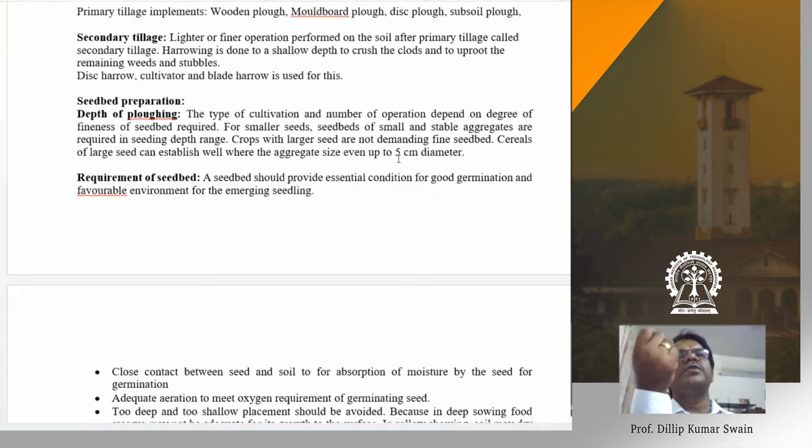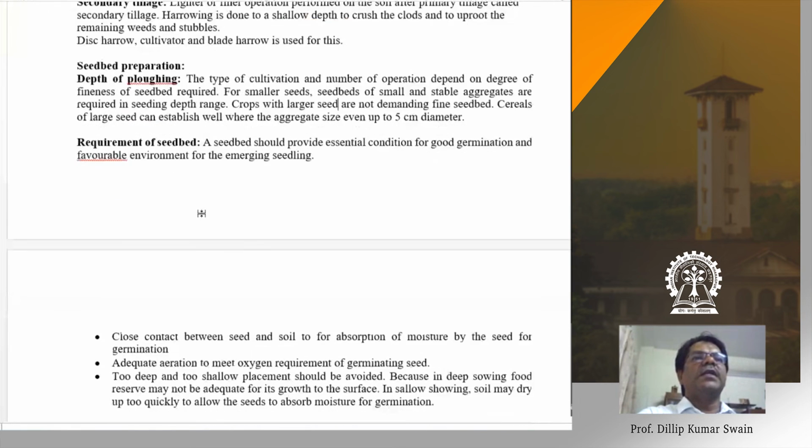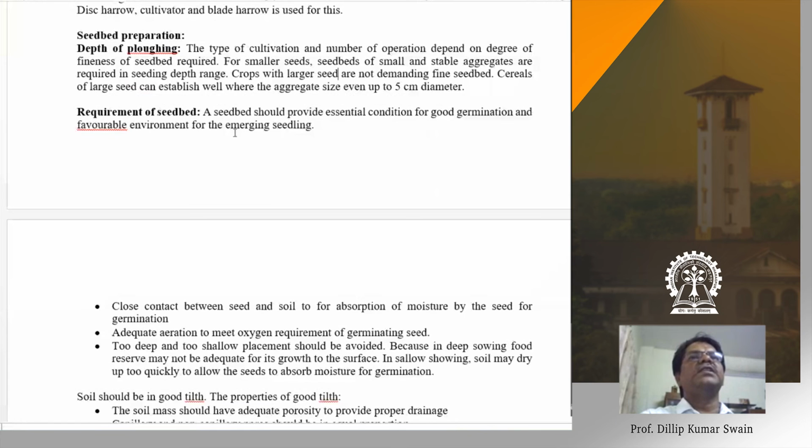Or you can say jute seed also. I don't know whether you have seen jute seeds, same as mustard and barley. They are very, very small seeds. For that, you need finer size aggregates. So what do you require for a seedbed? Usually, a seedbed should provide the essential conditions for germination and a favorable environment for the emergence of the seedlings.